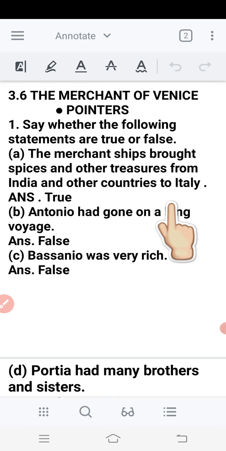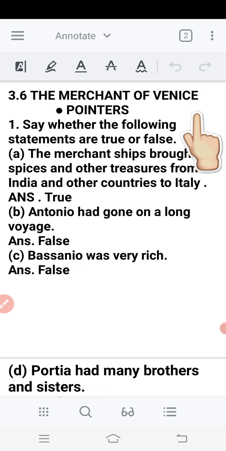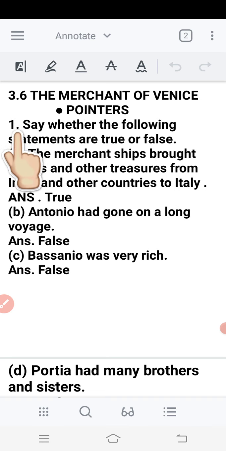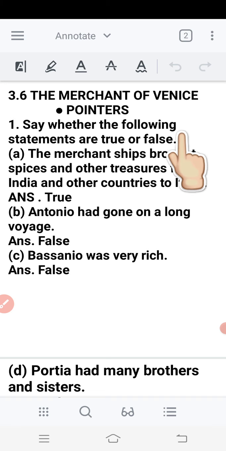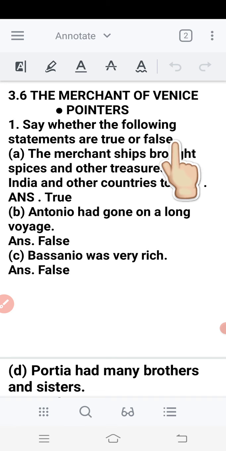In this video, we will see 3.6 The Merchant of Venice pointers. This is part 1 for 6th standard English medium. So, let's get started. First, say whether the following statements are true or false.